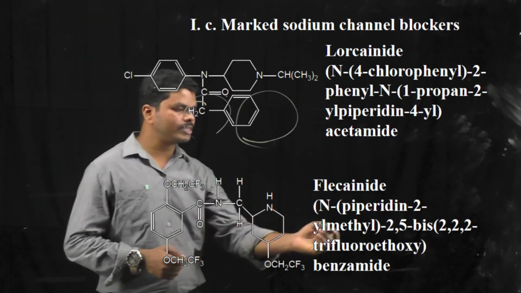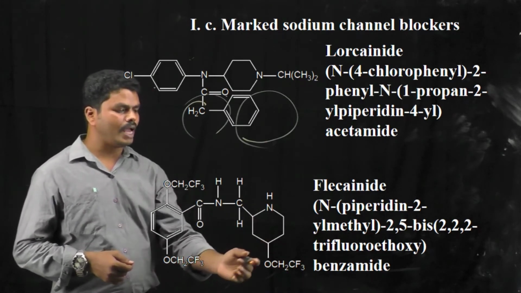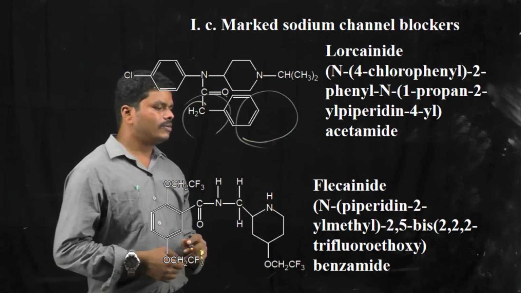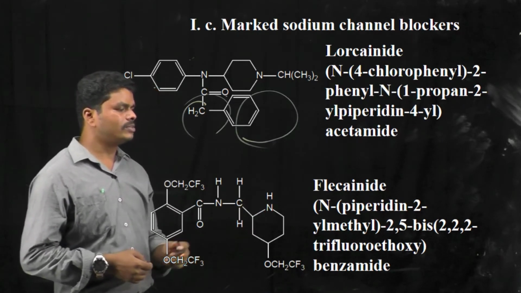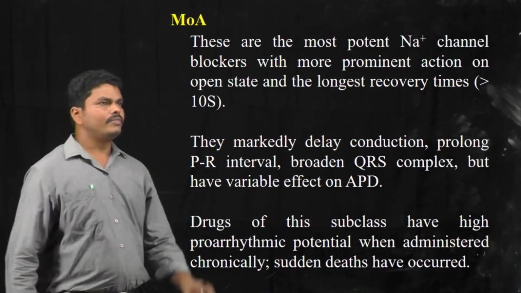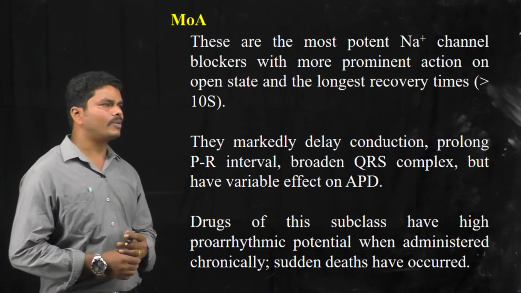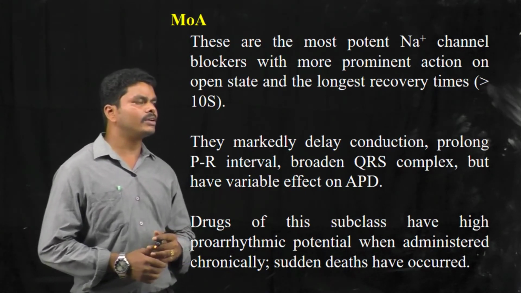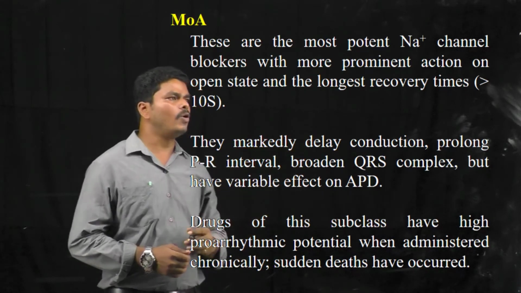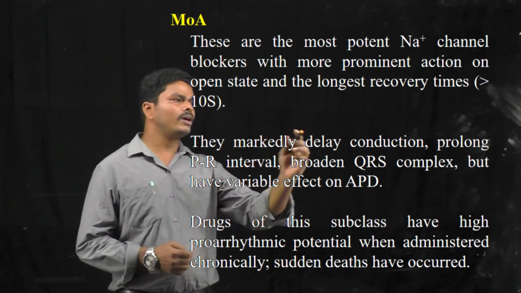When you see the chemical structure of flecainide, it is also a piperidine derivative having a benzamide substitution. This flecainide is the first antiarrhythmic drug which has fluorine in its chemical structure. And when you see the mechanism of action of this 1C subclass of class 1 antiarrhythmic drugs, they are potent sodium channel blockers, particularly open type sodium channel blockers. Thereby they can prolong the recovery of sodium channels.